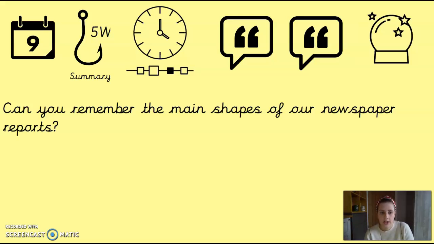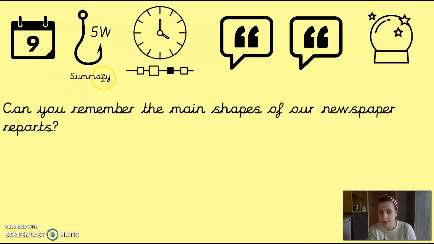Now, let's have a look then. Can you remember the main shapes of the newspaper report? We looked at an example one on Thursday last week, and then you looked at one with Miss Garraway this week. So first off, we need our key components of a newspaper. We need the newspaper title, the date it's written on, and the title of the newspaper report.